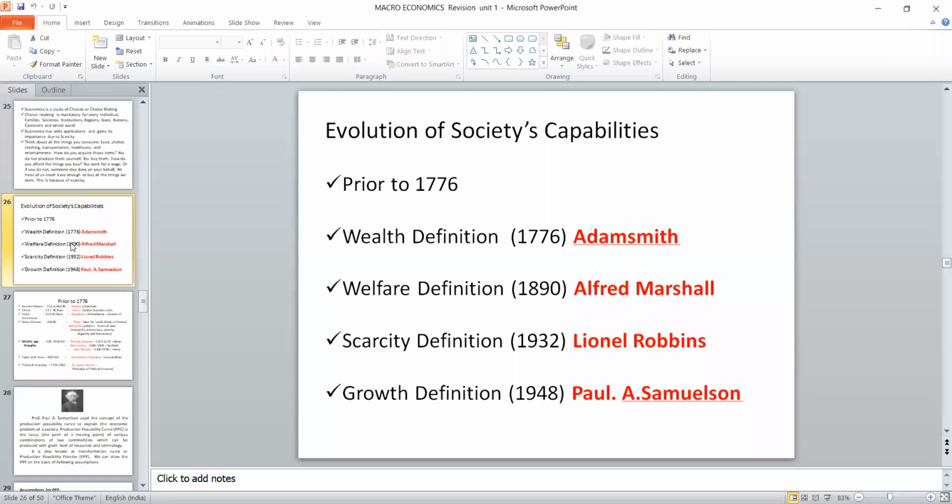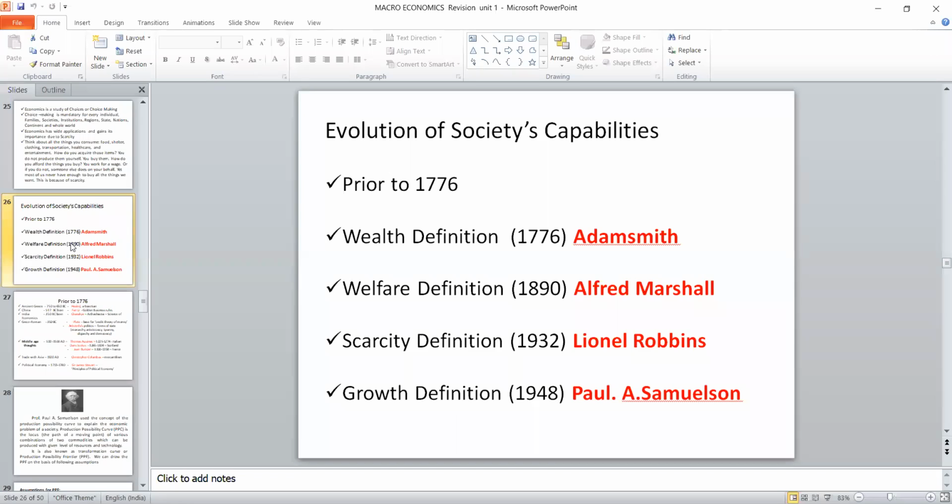All these things come because of this particular scarcity definition. But now they are not only bothering about scarcity but also the growth definition. Because in the 17th century, he who has more money was considered the best individual, but after that he who is enjoying was considered the best individual.